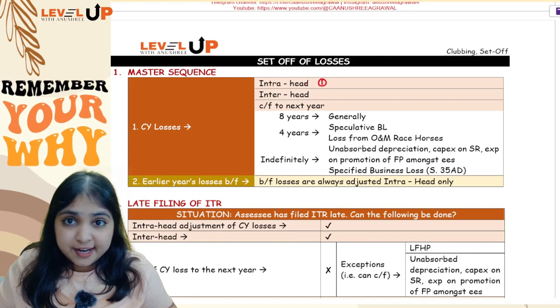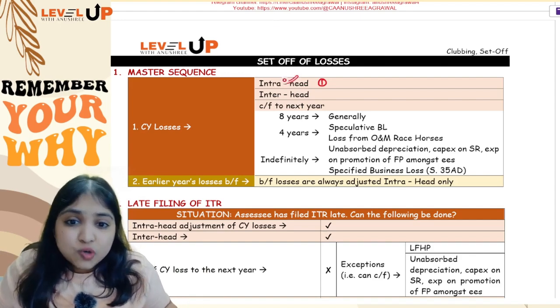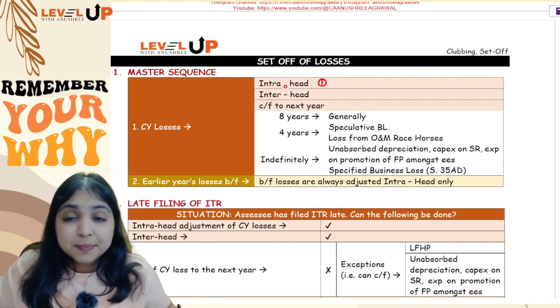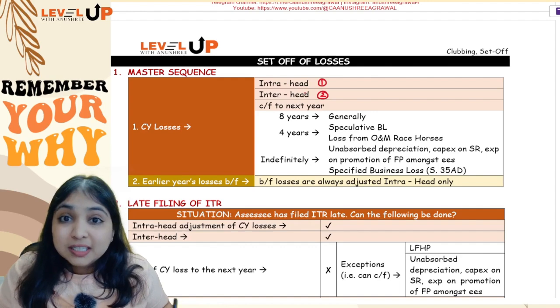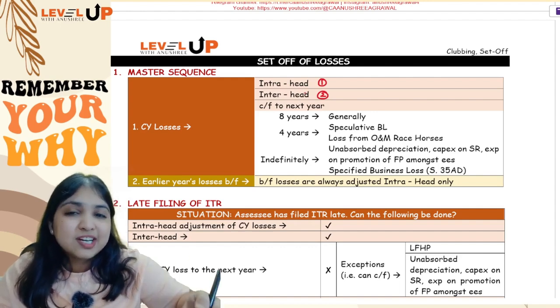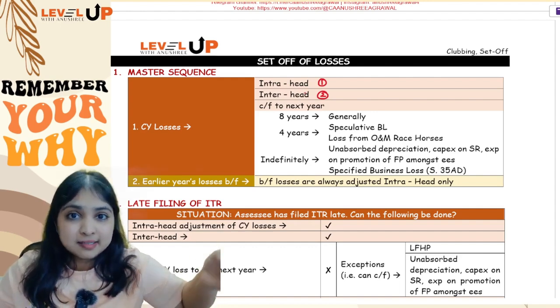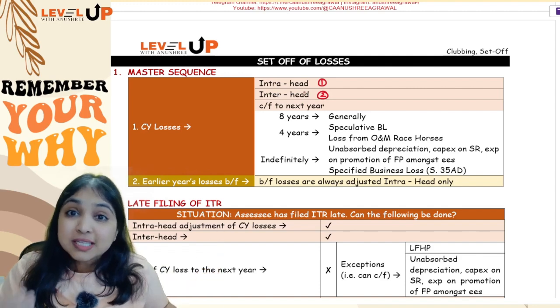So always first intra-head adjustment. But if intra-head is not possible, like I have loss from house property, but I don't have income from house property, so intra-head adjustment is not possible. In that case, you will second try for inter-head adjustment, which means you can try adjusting loss from house property against salaries head or against PGBP. So this is inter-head adjustment.